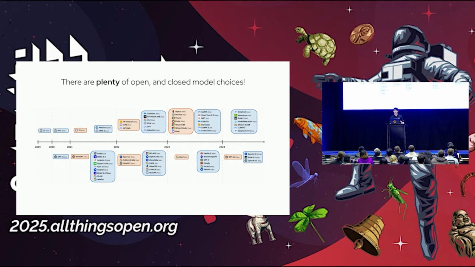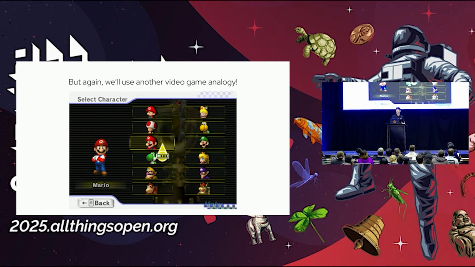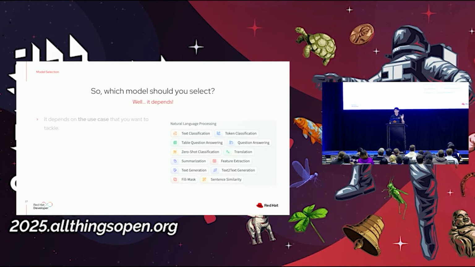Because in the open source space, we've really seen an explosion since 2023, right? So the thing is, we've got that explosion, but there's a lot of choices, right? I'll use another video game, for example, Mario Kart, to specify, hey, different models have different capabilities. There's no one size fits all.